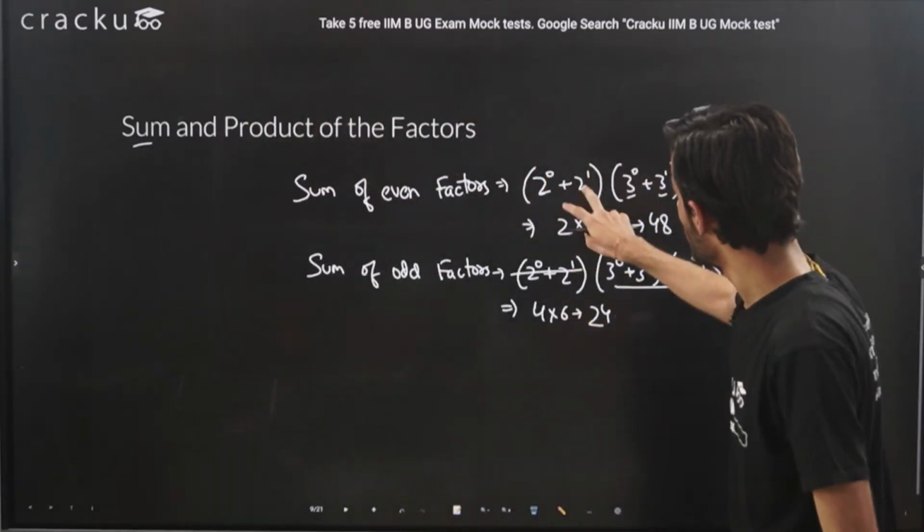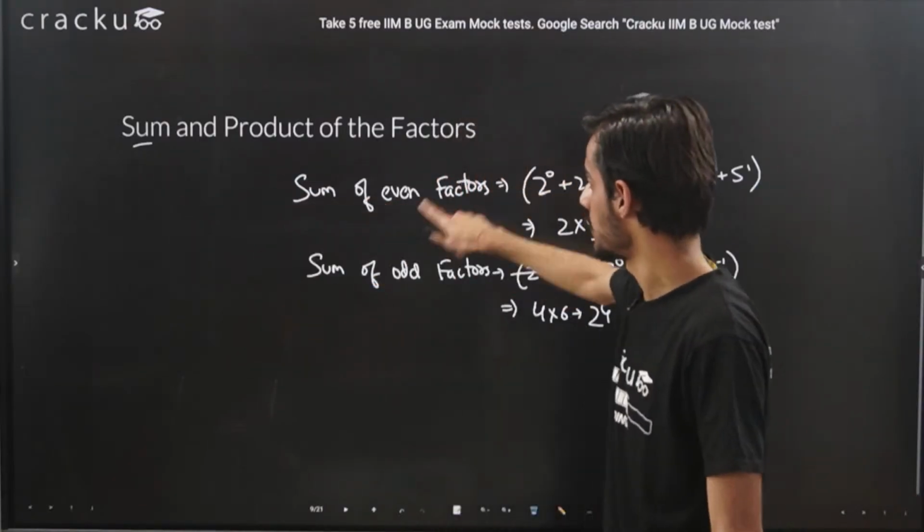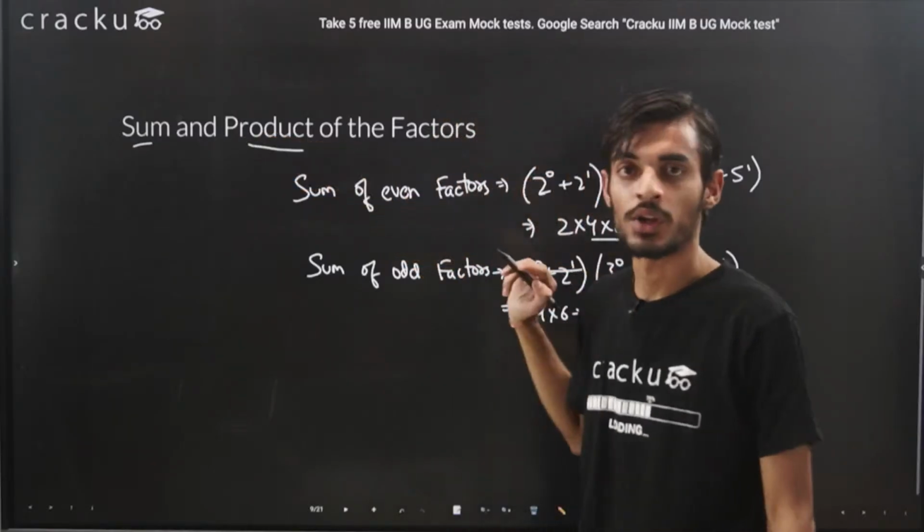So I think with the help of this logic, you will be able to understand how to calculate the sum of factors, right? Sum of factors, sum of odd factors, sum of even factors should be clear. Now let's try to understand how to calculate the product of factors.